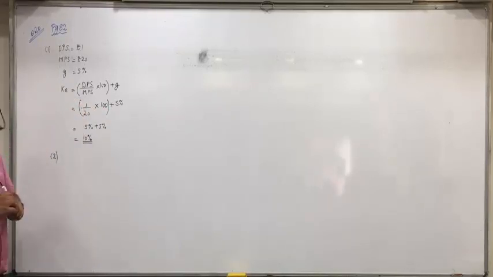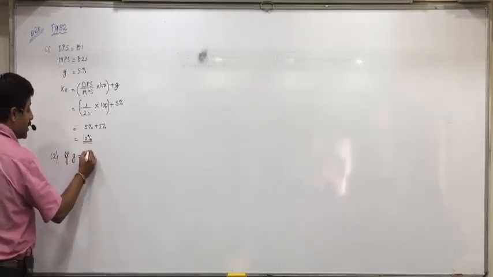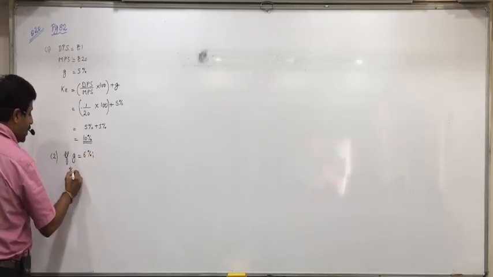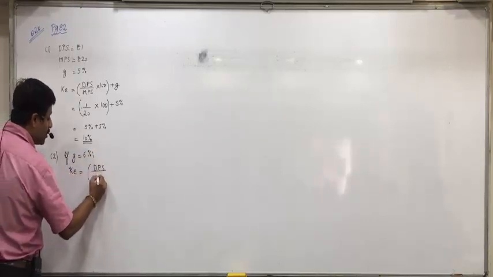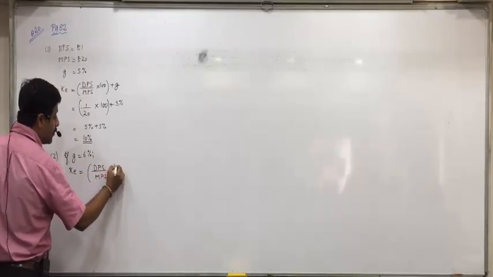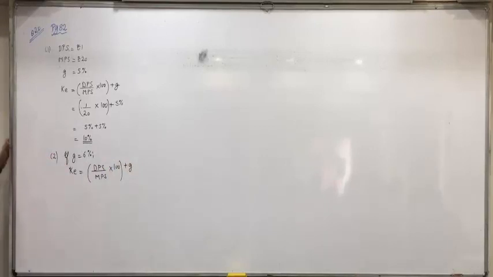Did everyone understand this? So, let's write down: if G is 6%, KE equals DPS upon MPS into 100 plus G. Very first of all, KE we will take how much?